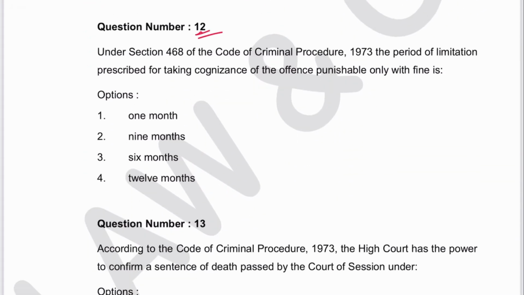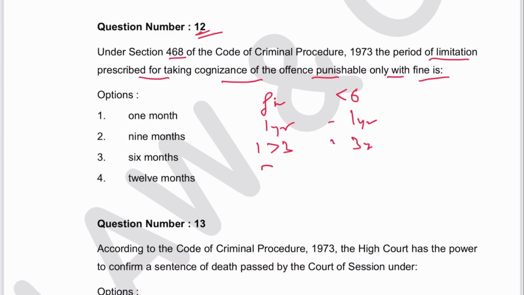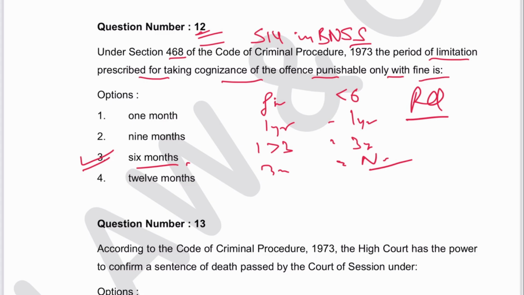Next is 12. Under section 468 CRPC, the period of limitation prescribed for taking cognizance of the offence punishable with fine is... Section 468 says that if the punishment is fine only, then it is 6 months, up to 6 months. If it is an offence with 1 year punishment, then it is 1 year. Up to 3 years, then 3 years. 3 years and above, no limitation. Okay, and this is a repeat question. So 6 months will be the answer. 3 is the answer. And now section 468 has become section 514 in Bharatiya Nagarik Suraksha Sanhita.